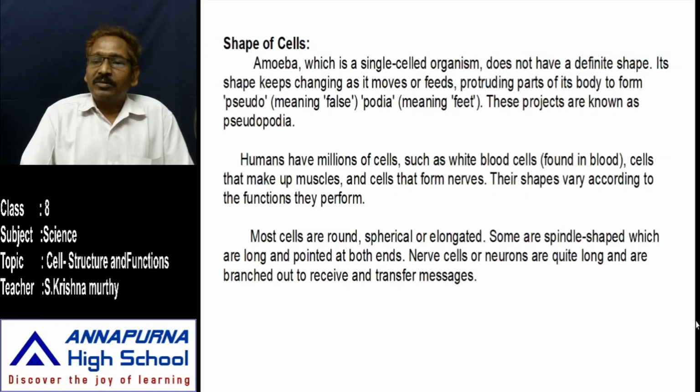According to function, neurons are divided into three types: the sensory neuron, the motor neuron, and the interneuron.